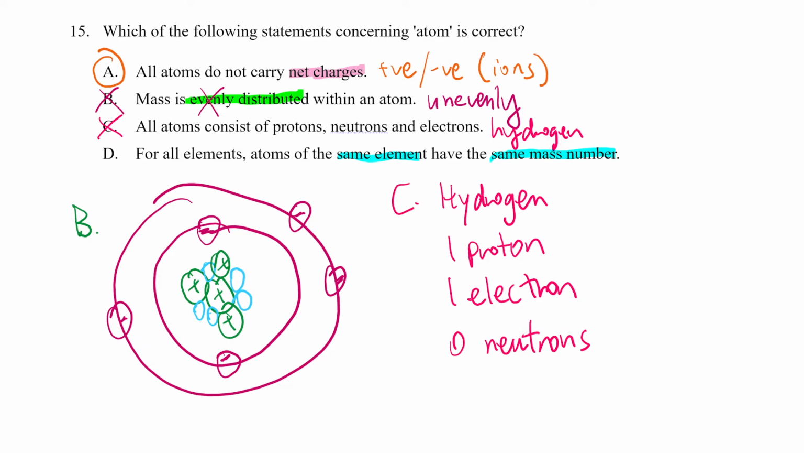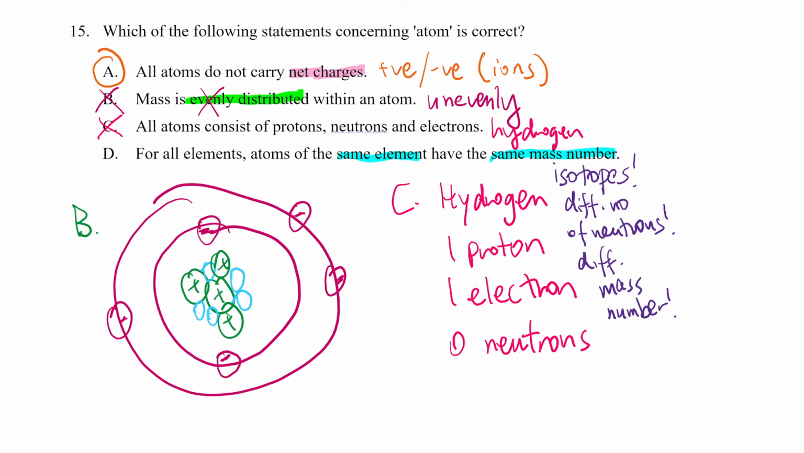One of the main topics is isotopes, the presence of isotopes. So what are isotopes? Remember, they're the same element with the same number of protons, but they have different numbers of neutrons. And because they have different numbers of neutrons, they will have different mass numbers. So here, option D is also wrong. So A is the only correct answer.